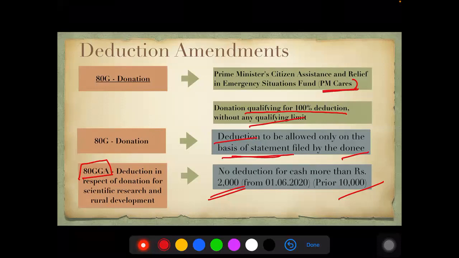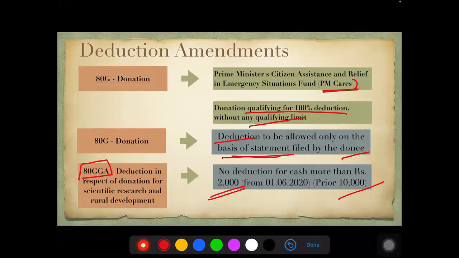Based on that statement, deduction will be given. It is just like TDS, where we file a return. Whoever has collected TCS or deducted TDS has to file a return. Similarly, this will also work now. So deduction will only be given based on the statement filed by the donee.